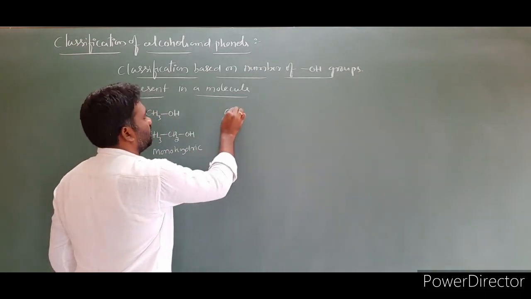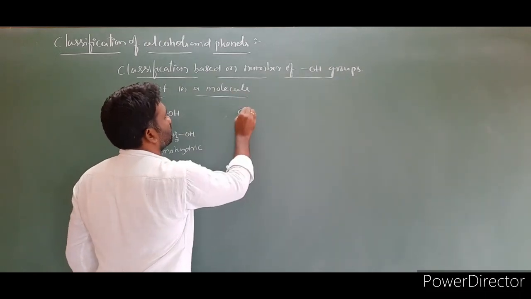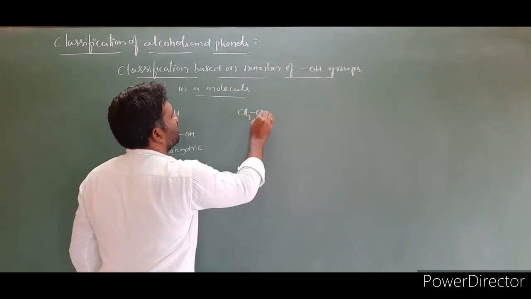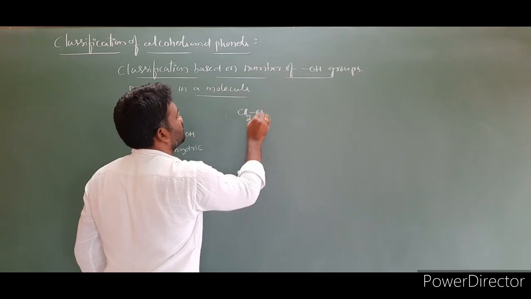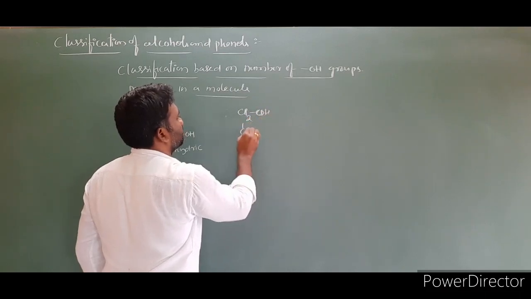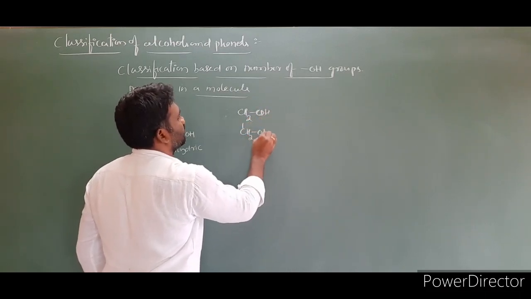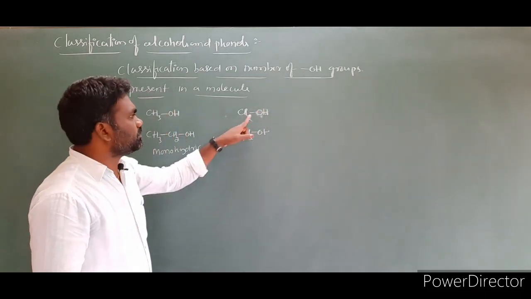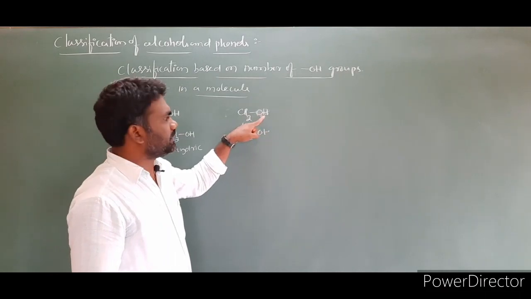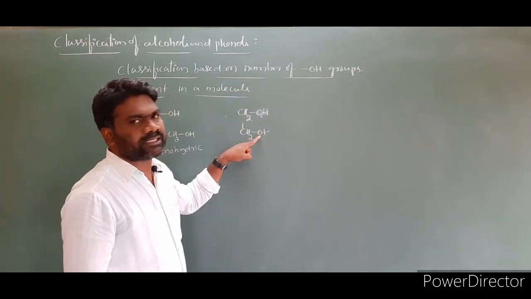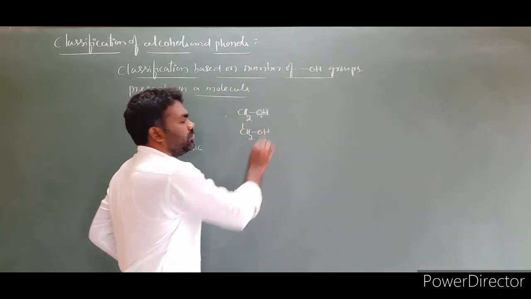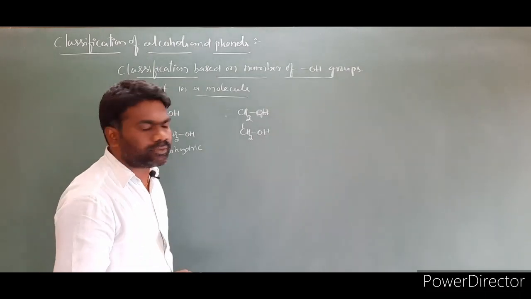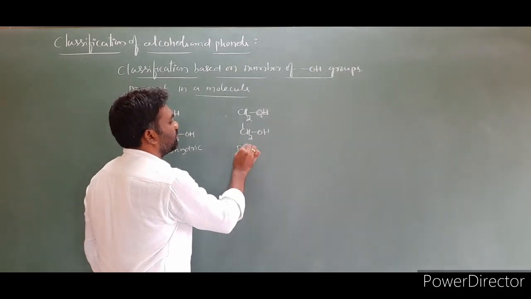Now take another example, CH2OH. If you look at this molecule, it contains two OH groups. This is one OH group and this is another OH group. If the molecule contains two OH groups, we have to call it dihydric.